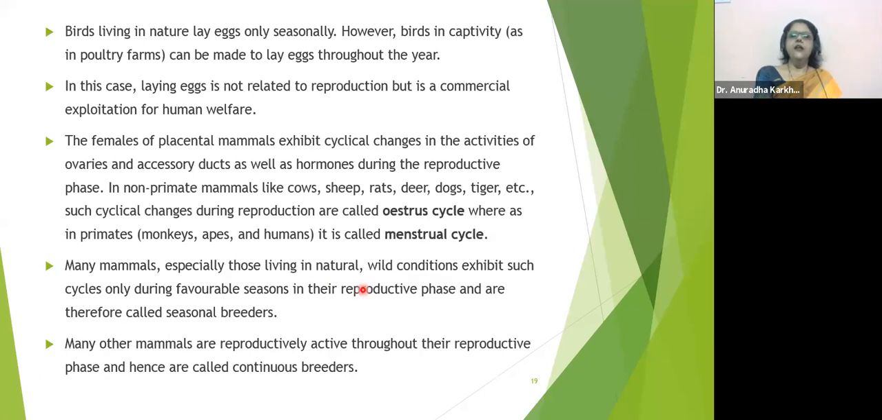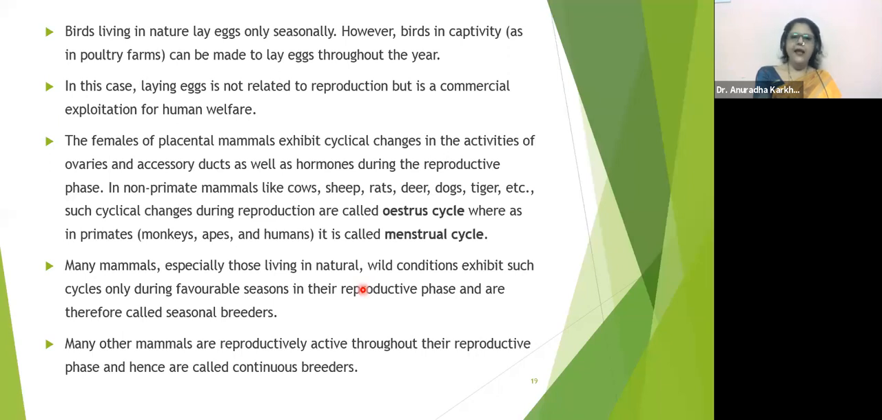Birds living in nature lay eggs only seasonally. However, birds in captivity, as in poultry farms, can be made to lay eggs throughout the year. This is again with the help of different hormones which are mixed with the feeds that we give the birds, so that they produce more hormones that help in the formation of the eggs. So it's artificially done, of course, but in nature, the eggs are laid seasonally, just like how you get seasonal fruits.